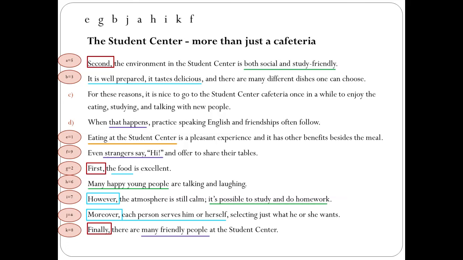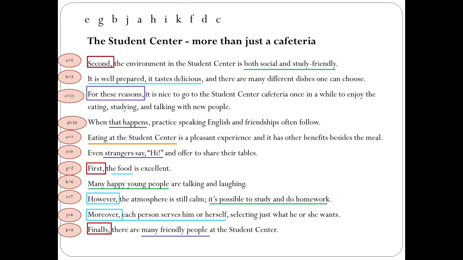When that happens, that meaning when strangers say hi, practicing English and friendships often follow. This will be sentence number 10. And the last one has a nice summary. For these reasons, it is nice to go to the student center cafeteria once in a while to enjoy the eating, studying, and talking with new people. This will be the last 11th sentence.